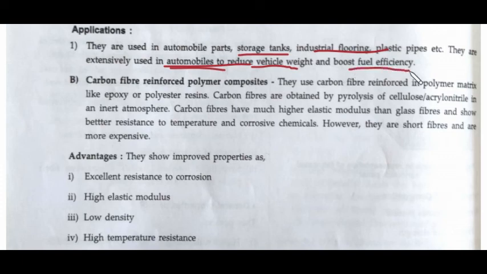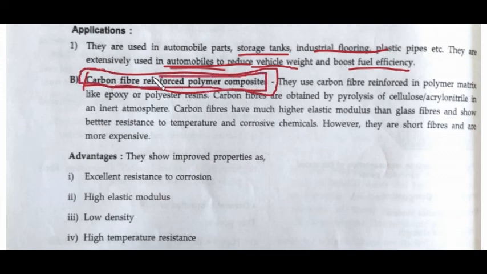And the second type is the carbon fiber reinforced polymer composite. So basically, these are the glass reinforcement materials mixed with carbon to make the properties more and more outstanding.